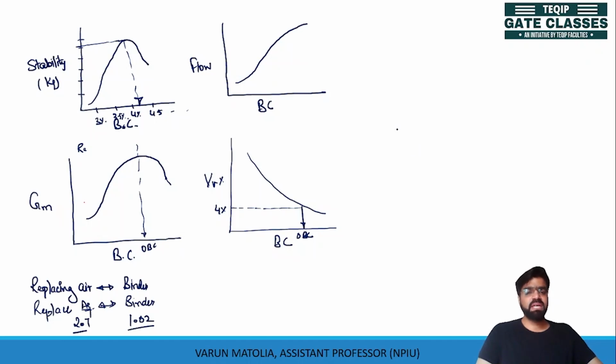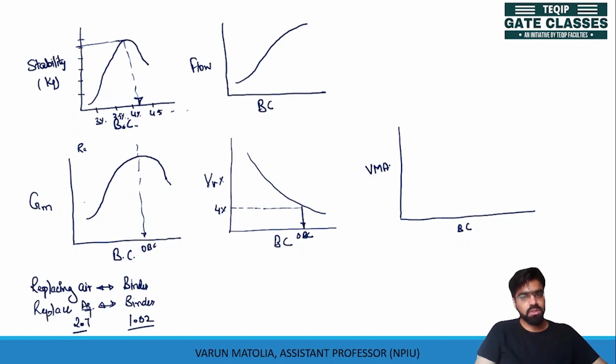And finally, we will see a graph between voids filled with bitumen and bituminous content. As the bitumen content is increased, the voids filled with bitumen will increase.